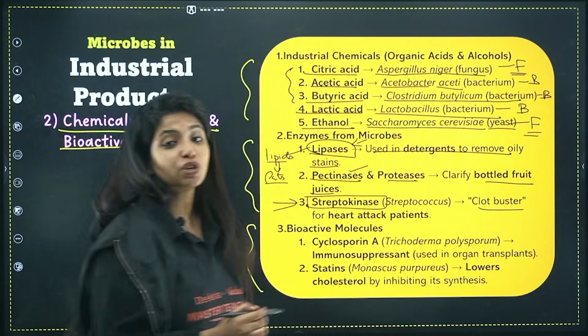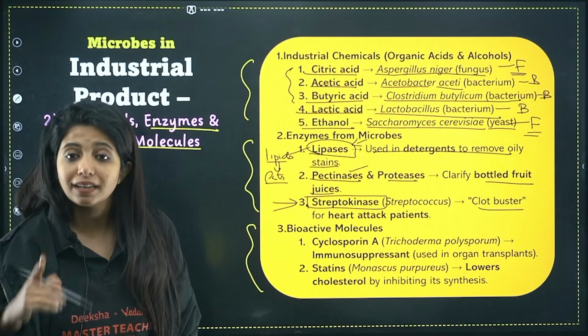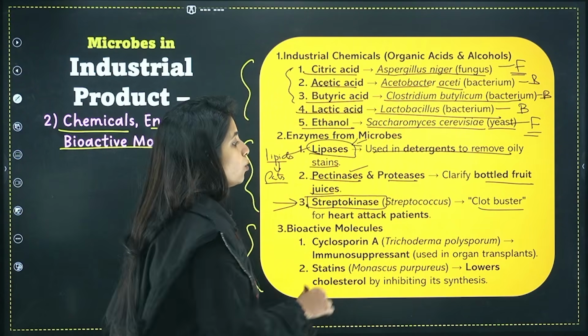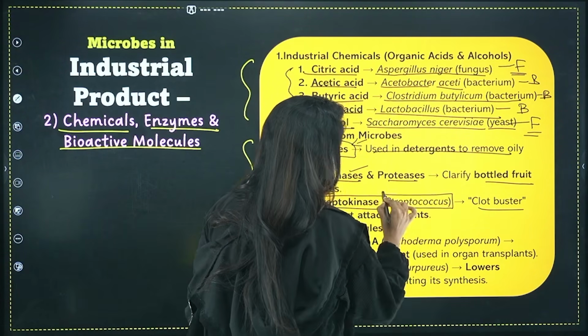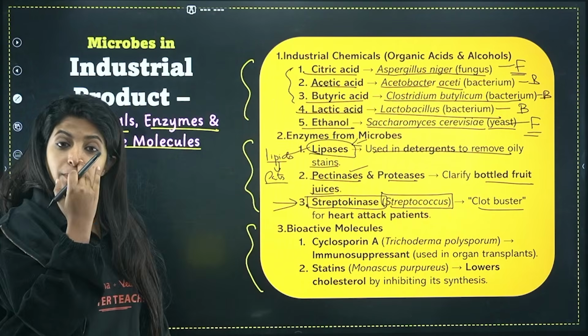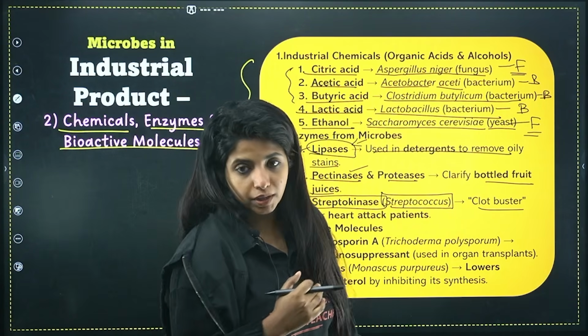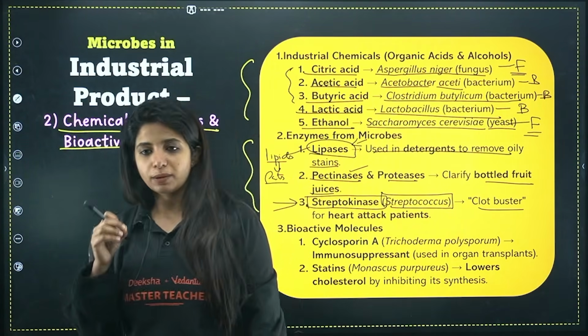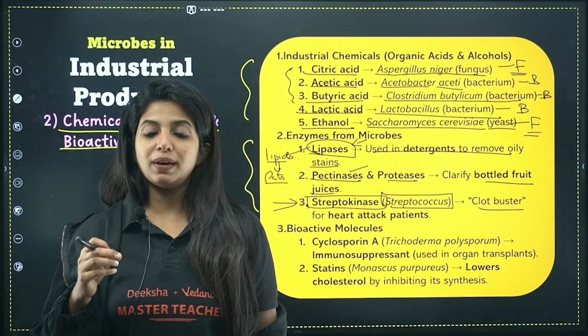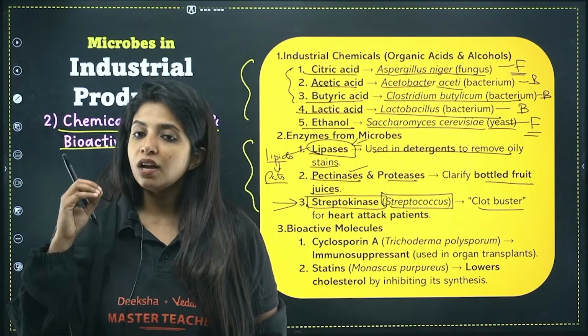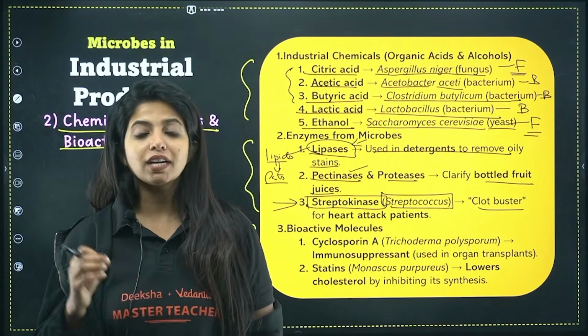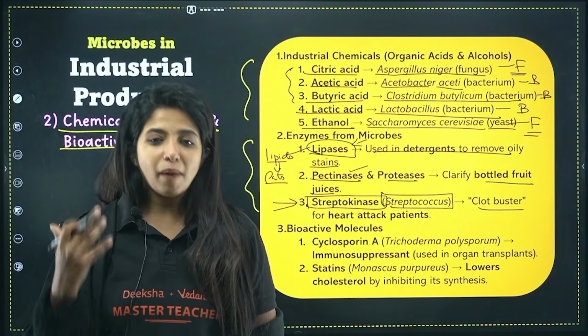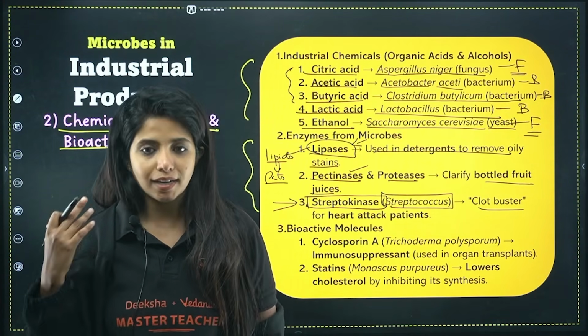Ma'am, where is it being produced from? It is produced from a bacteria whose name is Streptococcus. Its name is what? Streptococcus. Please remember, super important. So streptokinase you get from Streptococcus, which is basically helping in busting down the clots, and this is very important in people who have suffered myocardial infarction leading to heart attack.